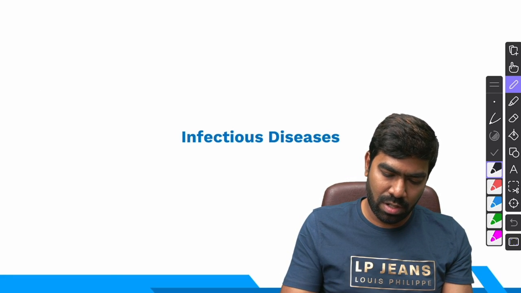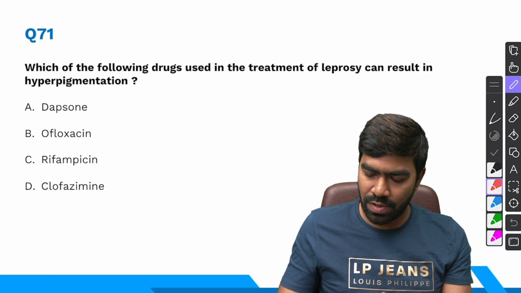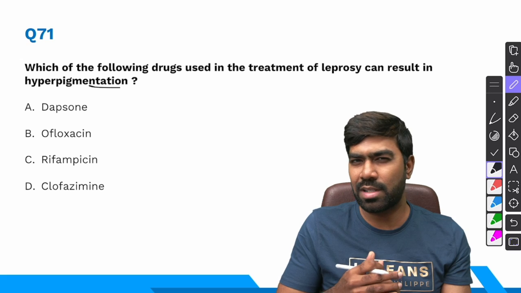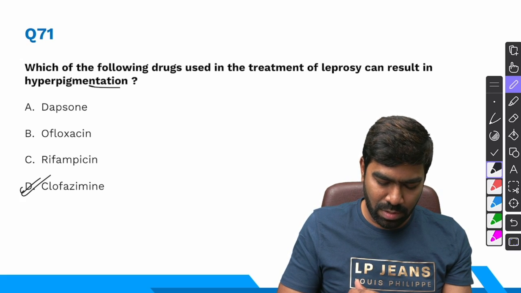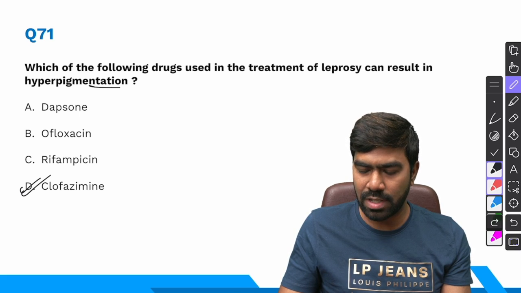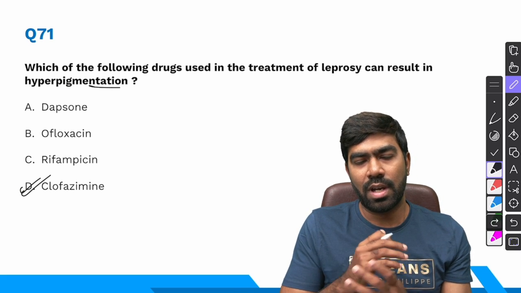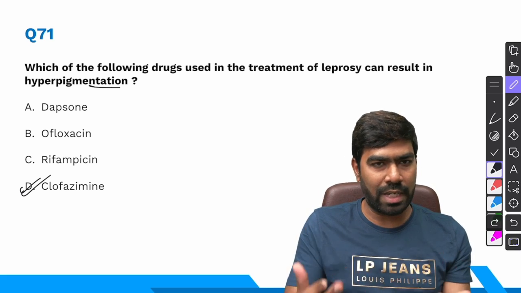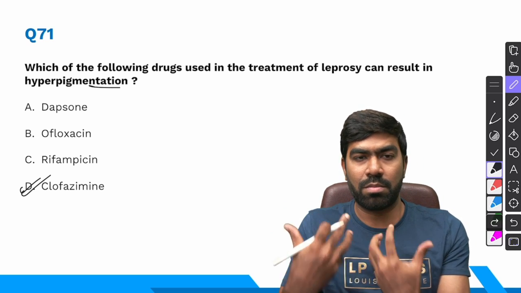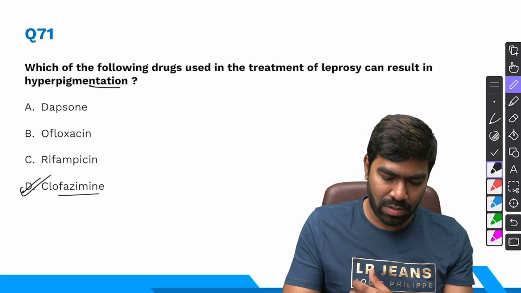Coming to question number 71, and we are entering the infectious disease domain. Which of the following drugs used in the treatment of leprosy can result in hyperpigmentation? Easy one, it is clofazimine. We have discussed so many times. Rifampicin can cause orangish discoloration of urine, but clofazimine is a leprosy drug that's going to be associated with hyperpigmentation and discoloration of the skin, and even the sweat will be colored so that even the clothes can get stained. So clofazimine is the answer for this.